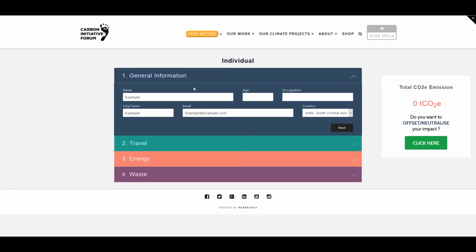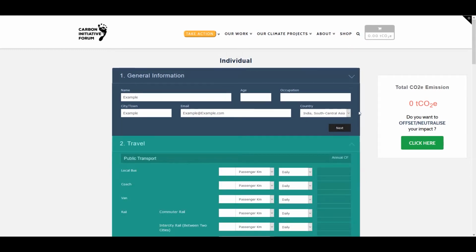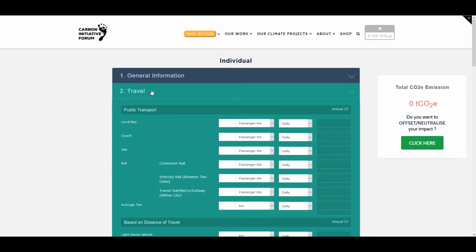First, please enter your details. Remember, entering your name, email ID, city, and country of residence is mandatory for accurate calculations. After entering all your details, click on the Next at the right-hand corner of the box. You will then be directed to the Travel section.